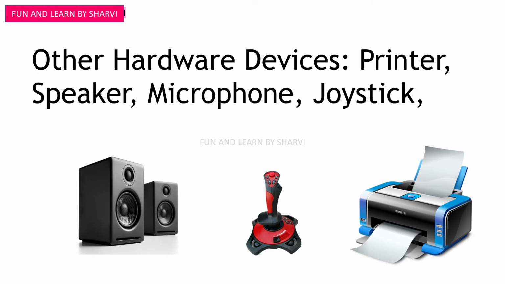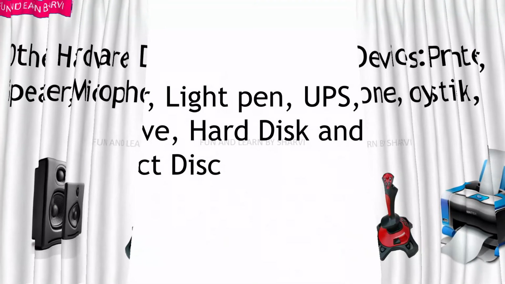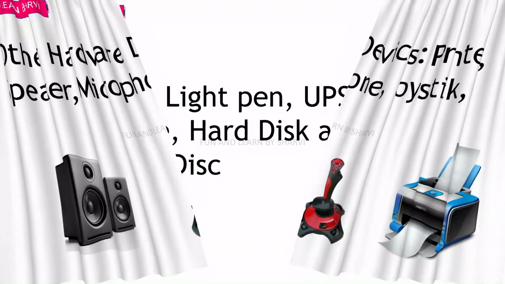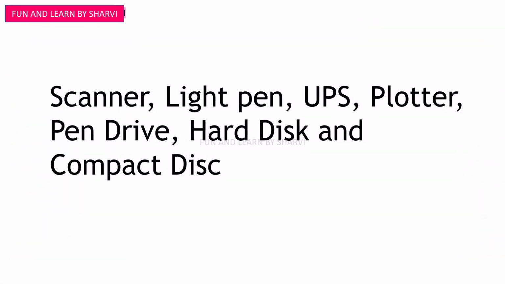So, other hardware devices are printer, speaker, microphone and joystick. Scanner, light pen, UPS, plotter, pen drive, hard disk and compact disc. These are the other hardware devices of computer system.